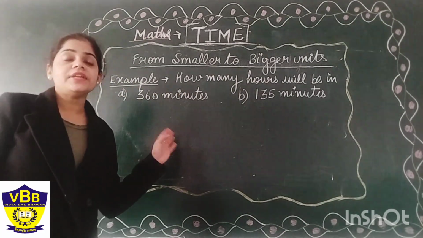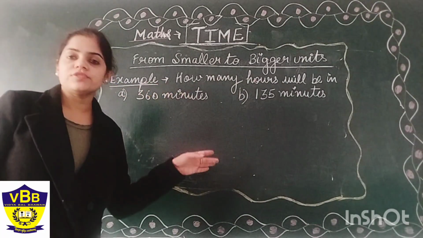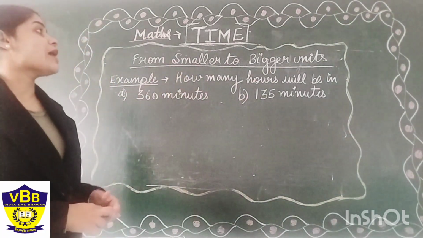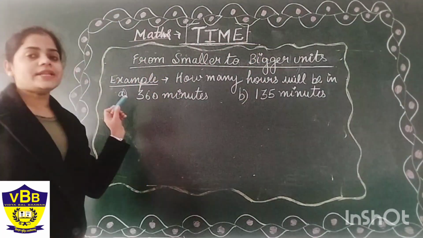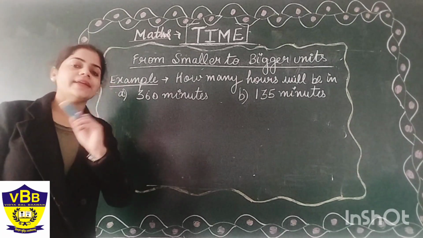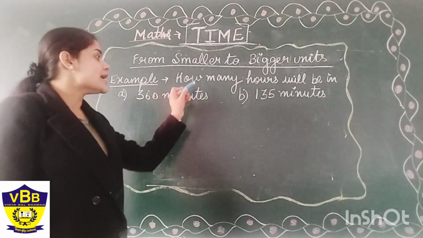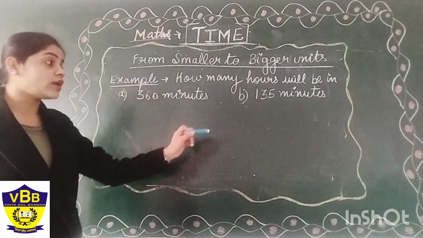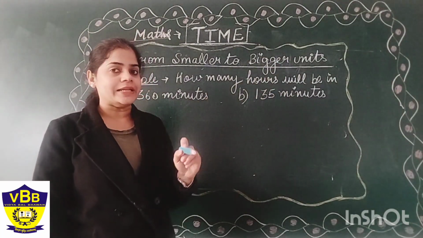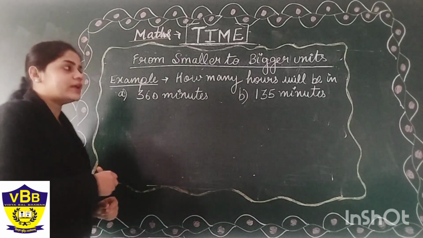Before that, we have seen how to convert a bigger unit to a smaller unit. Now we will see how to convert a smaller unit to a bigger unit. So let us clear this topic with an example. Our example is how many hours will be there in 360 minutes or in 135 minutes. Let us do this example one by one.